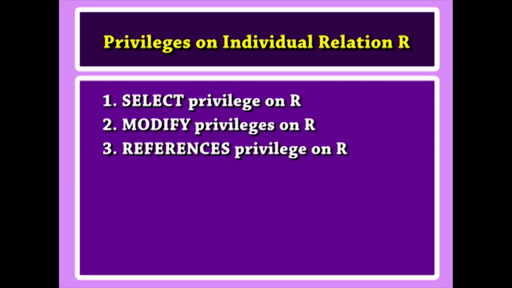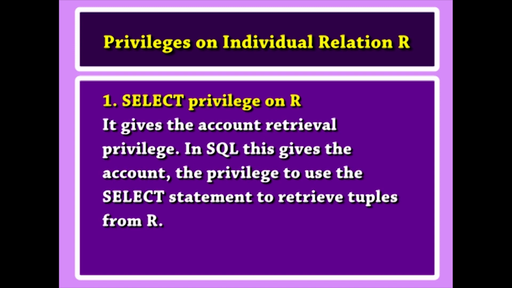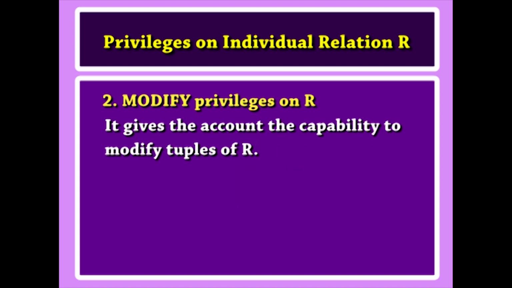The owner account holder can pass privileges on any of the owned relations to other users by granting privileges to their accounts. In SQL, various privileges can be granted on each individual relation R, such as number 1, select privilege on R. It gives the account retrieval privilege. In SQL, this gives the account the privilege to use the select statement to retrieve tuples from R. Number 2, modify privileges on R. It gives the account the capability to modify tuples of R.